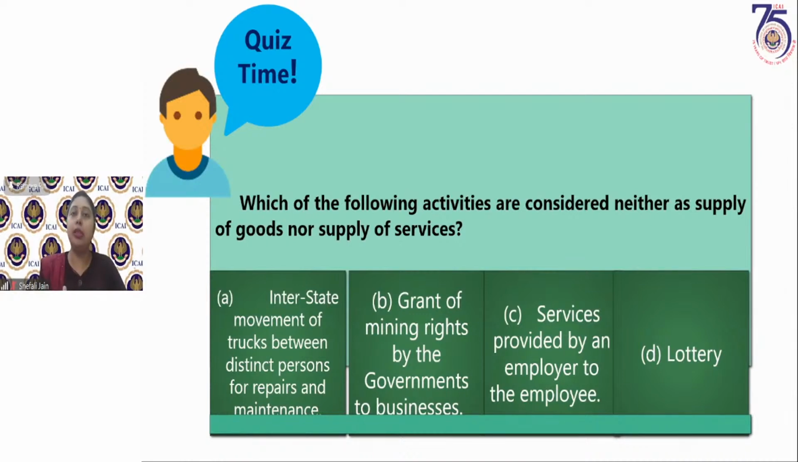So these actionable claims are within the purview of supply. All other actionable claims are excluded. So lottery, being one of the specified actionable claims, is a supply. So this cannot be the correct answer.